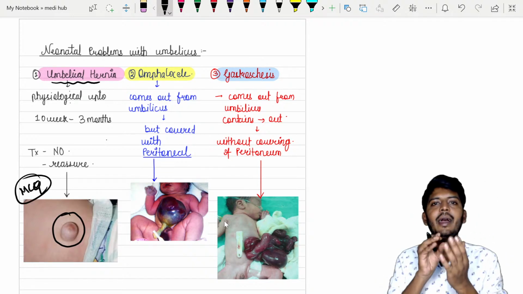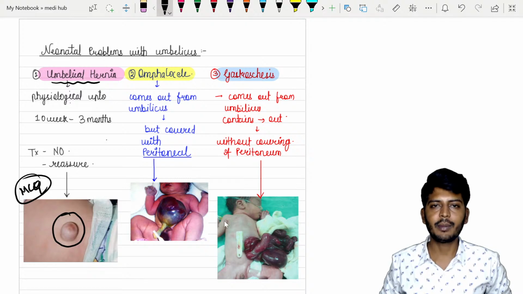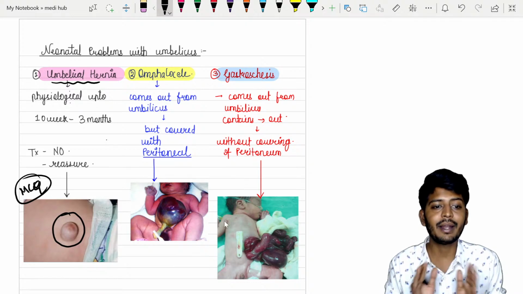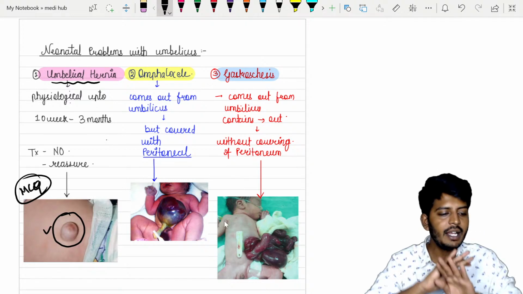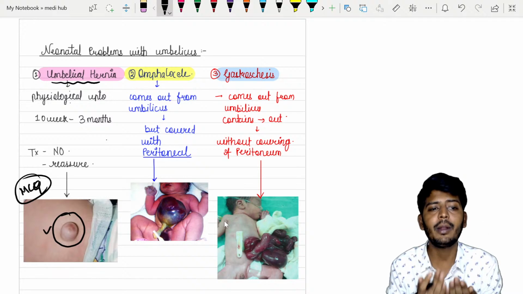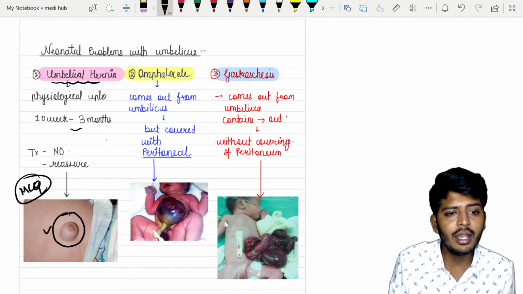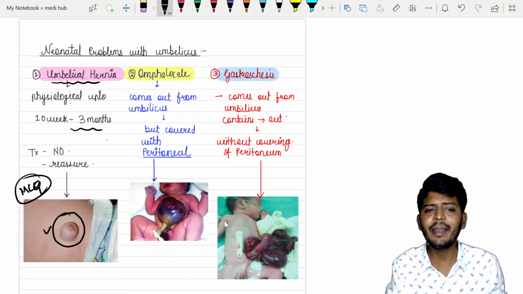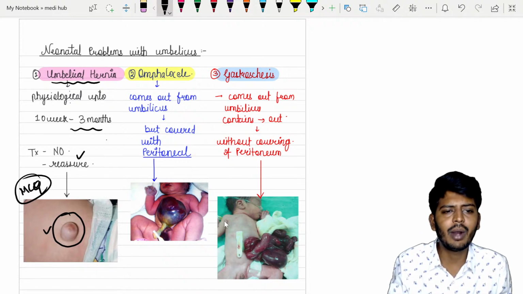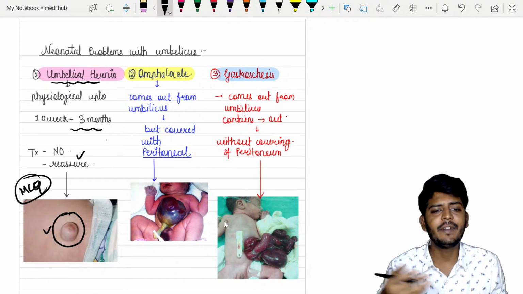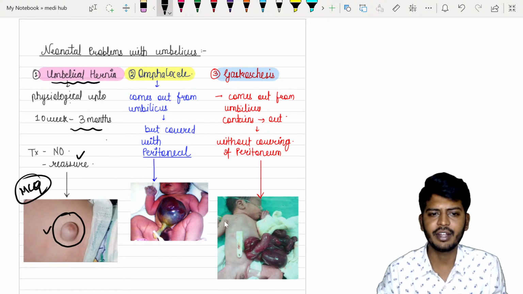What happens is that the contents from the abdomen are coming out from the umbilicus, but look here, it is completely covered by the skin. Again and again I'm telling you, it is completely covered by the skin. Up to 3 months it can be normal, so no treatment is required earlier. But later, if it persists, then we can go for surgical treatment.